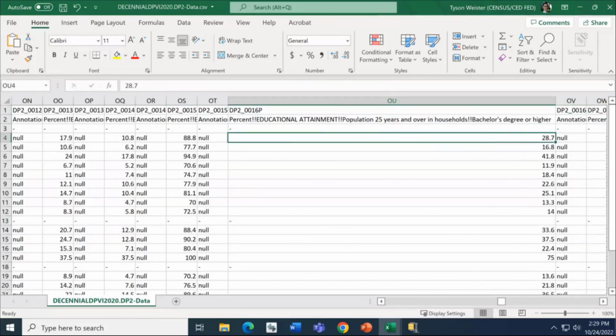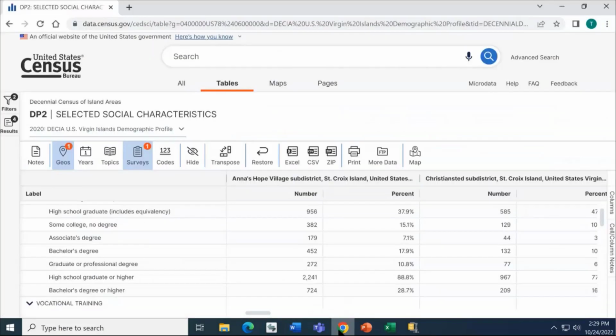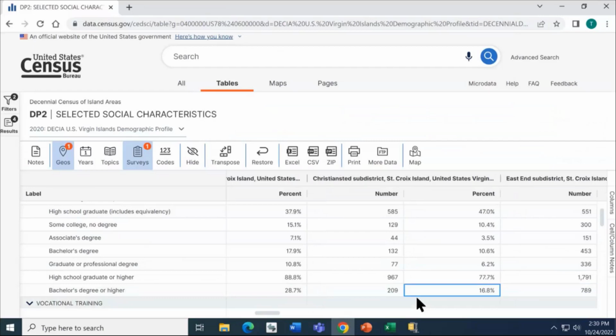So now that we've shown you this download output, we wanted to go back to the site here. I'm going to open up Chrome. And the last thing we wanted to do was show you how to create a map on the site. Once you've gotten to this point, very nice to have that information in a download output or be able to see the data on screen across your different geographies. The map will let you visually digest this information across all of your geographic areas.